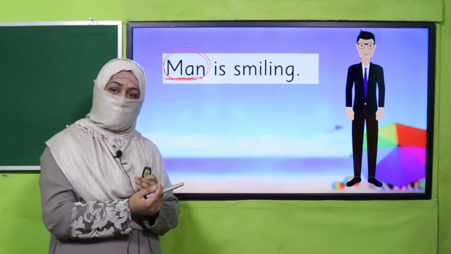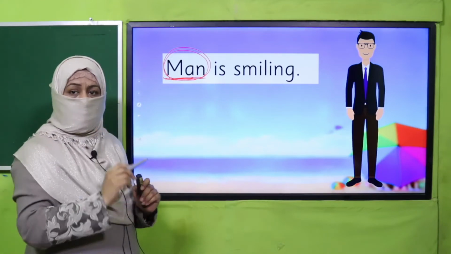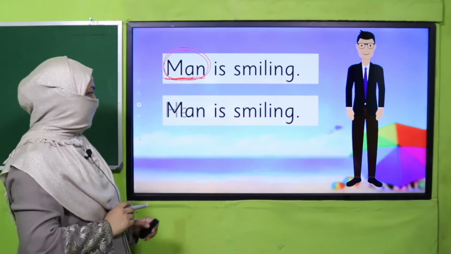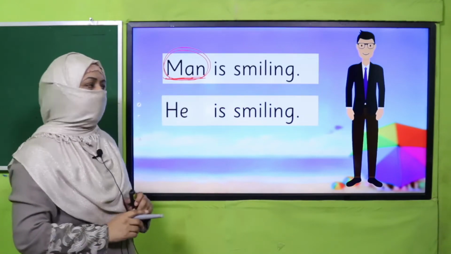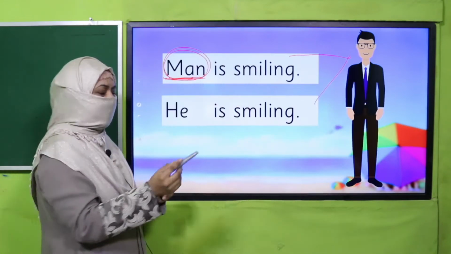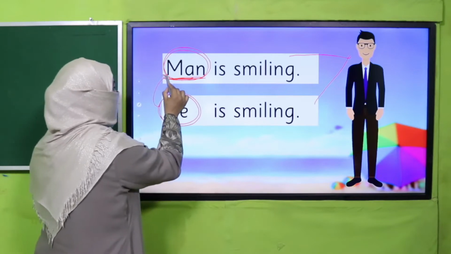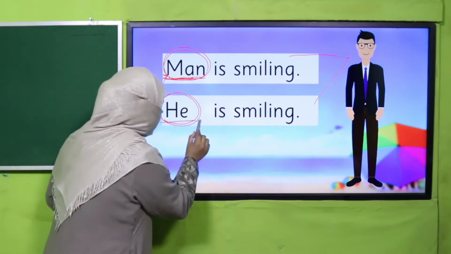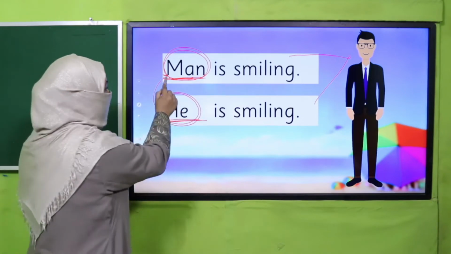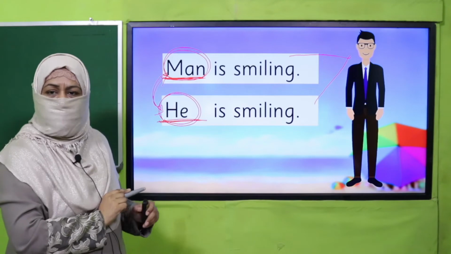All right. So man is a naming word. Now I'm going to write it like that. He is smiling. Man is smiling. He is smiling. It's one and the same thing. This word he has replaced the naming word man, so it is a substitution word, right? When we replace a naming word with a word, it is called a substitution word.